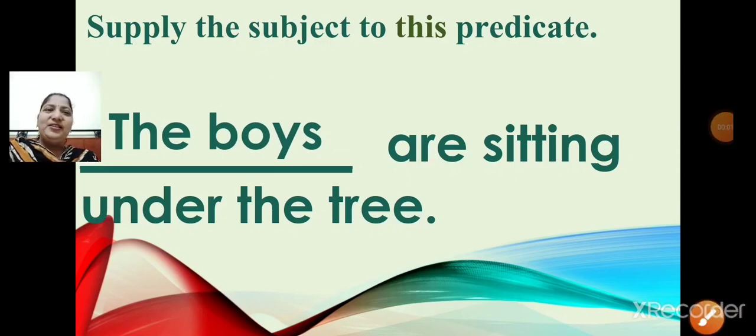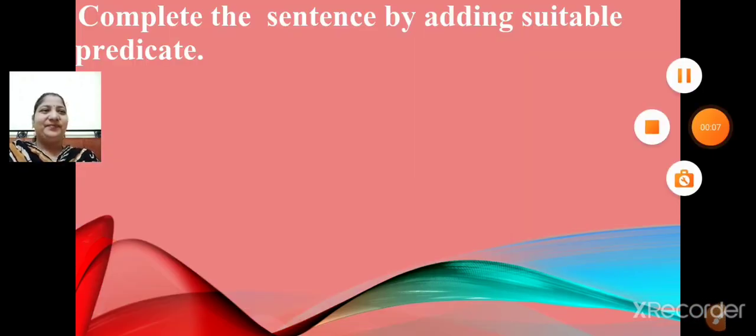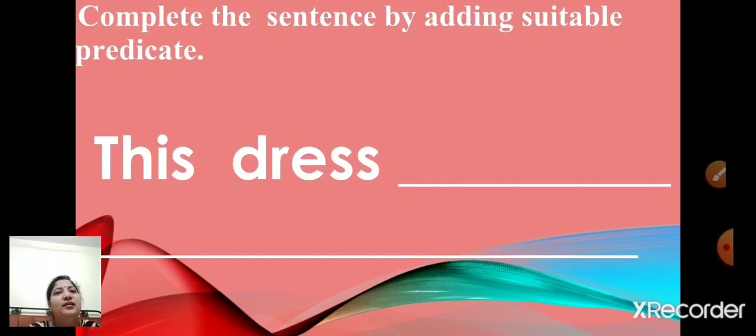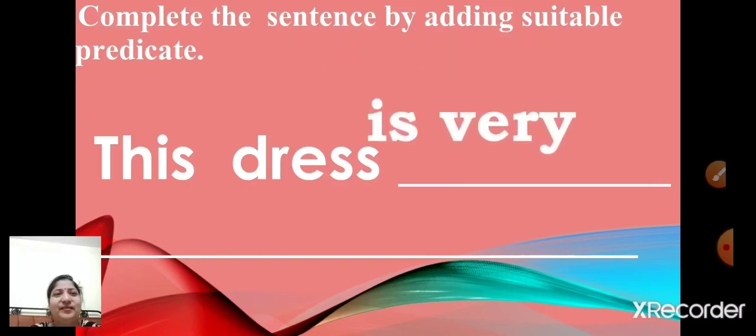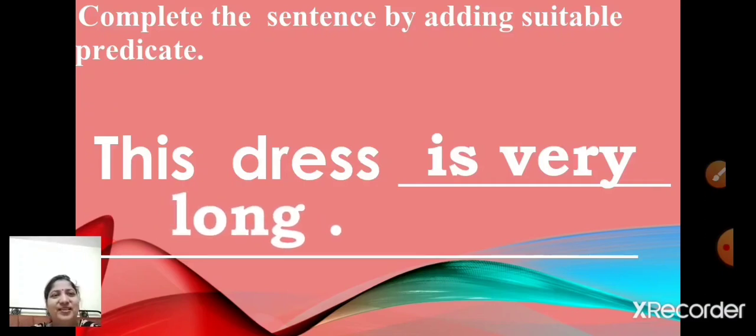Now, let us proceed with the next question. Complete the sentence by adding suitable predicate. Now here, the subject is given the dress. You have to add suitable predicate. Okay? This dress. Children, here you can add this dress is very short. This dress is very long. Let us add this dress is very long.